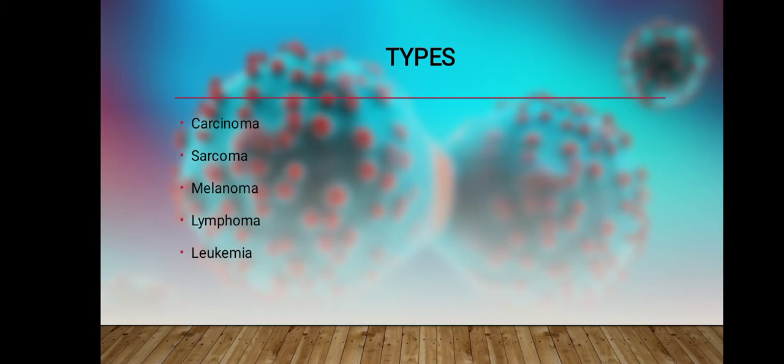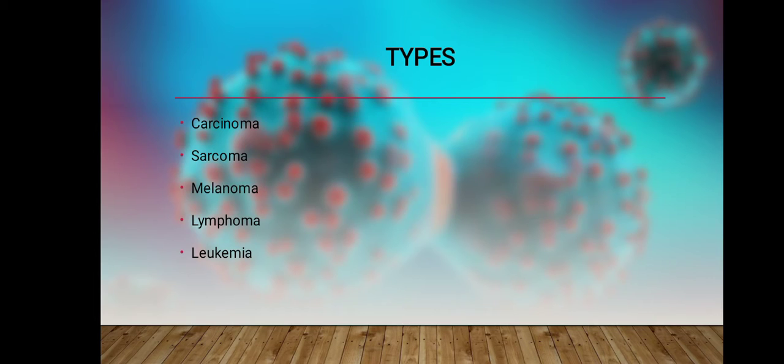Then we have types of cancer. First we have carcinoma. Carcinoma is cancer in the skin or tissue surface, only on the surface. It is the first and not the most dangerous type of cancer. For example, lung cancer or breast cancer, not in the depth. I repeat, not in the depth.